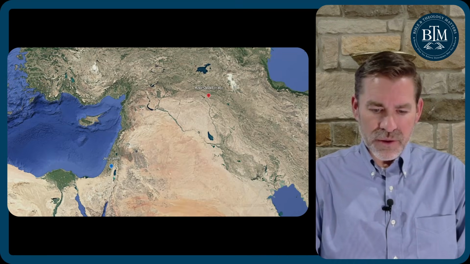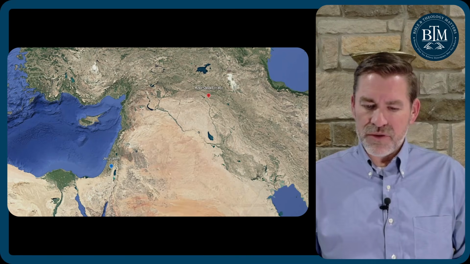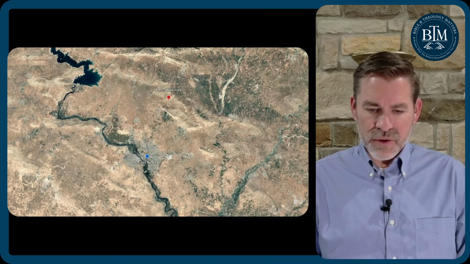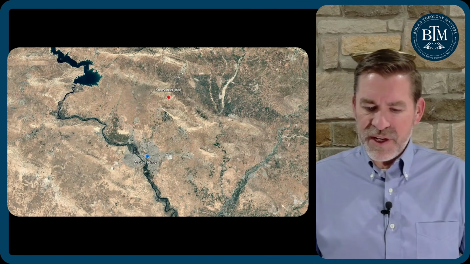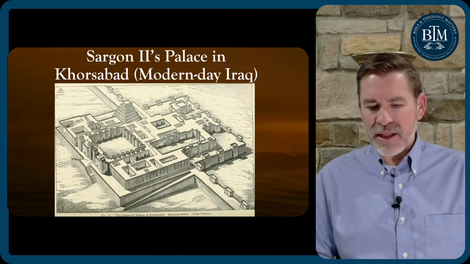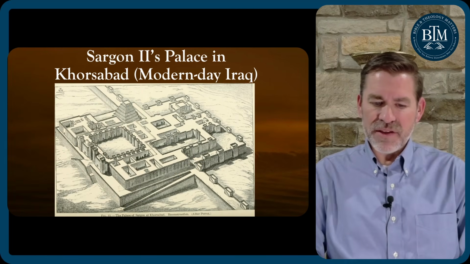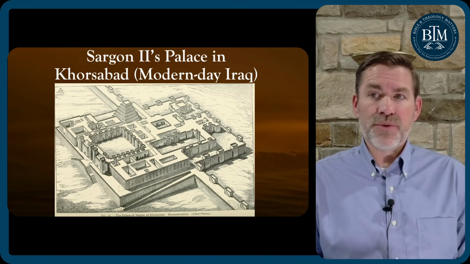cities. So here's Khorsabad, Iraq, in relationship to Jerusalem. And here's Khorsabad, Iraq, in relationship to ancient Nineveh, about 15 miles north of Nineveh. This is the palace that he discovered, Sargon II's palace. He discovered 14 large rooms.